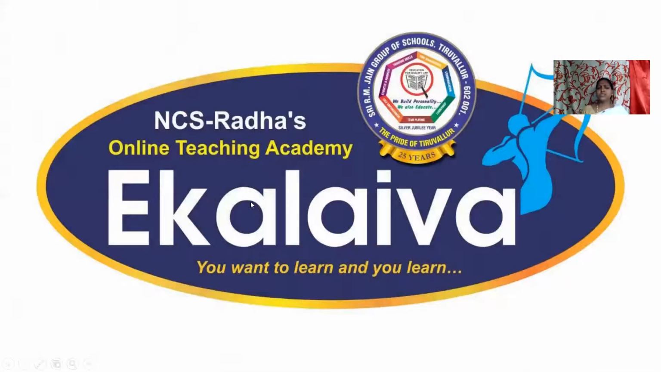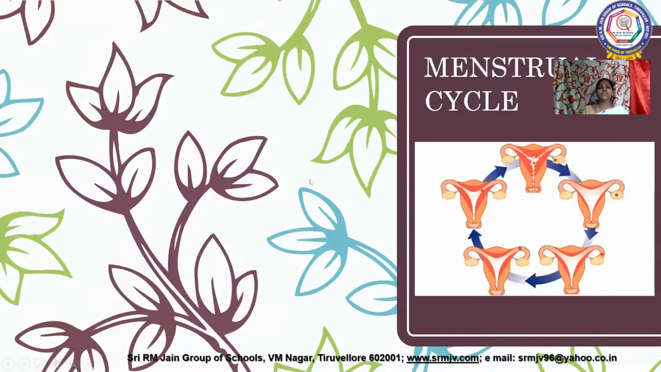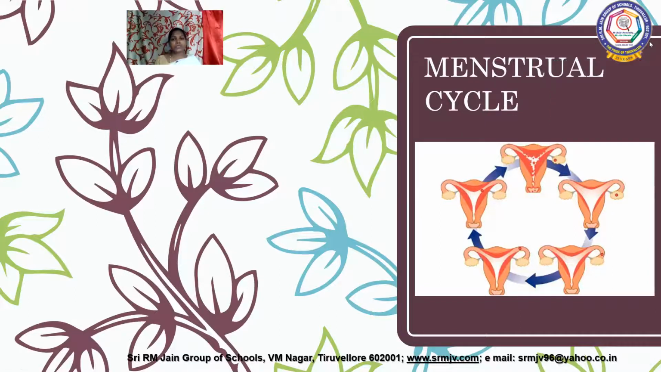So what is the menstrual cycle? It is the cyclic changes taking place in the female reproductive system, especially the changes in the ovaries, which have an impact on the endometrium of the uterus, that is the uterine tissue. All of these together we call the menstrual cycle.